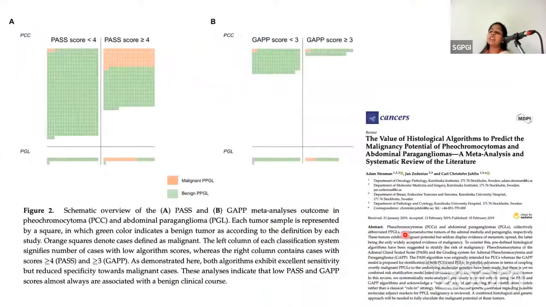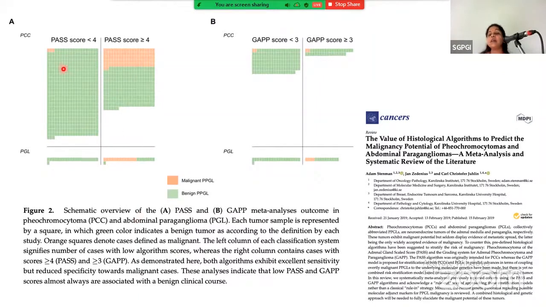Another paper published in Cancers, the value of histological algorithms to predict the malignant potential of pheochromocytoma and abdominal paraganglioma, a meta-analysis and systematic review. According to the authors, they have represented the schematic overview of the PASS scoring system and the GAP scoring system, and they noted the green squares as the benign cases and the orange squares as the malignant cases.